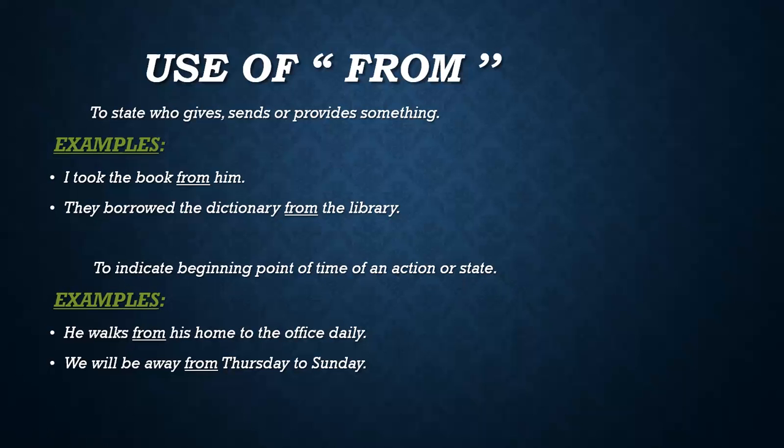If any action or state has been started from somewhere, we use the preposition from for that. He walks from his home to the office daily. You can see that the beginning point of the action, the walking of the person, is from his home. So it has been shown by the preposition from.